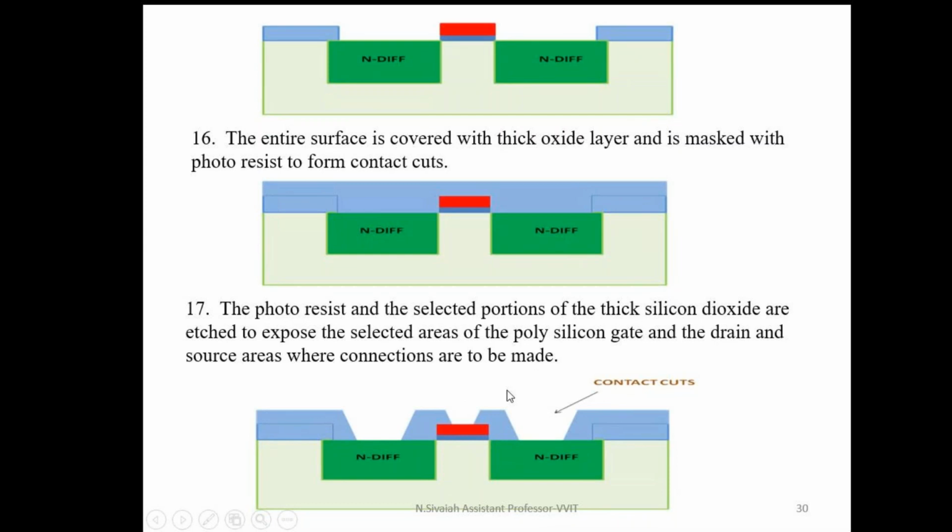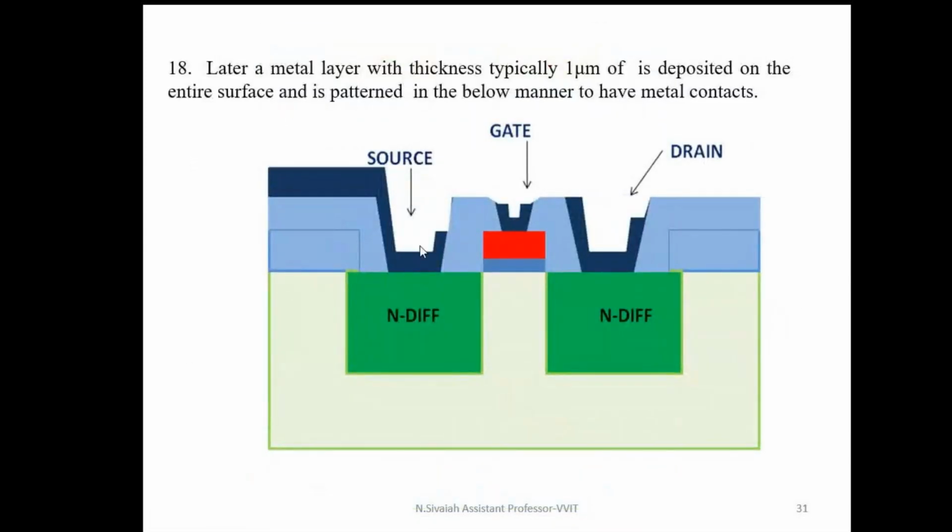Photolithography means the same only: forming a photoresist, photomask and after that UV rays. This is the final diagram of an NMOS transistor with the source terminal, gate terminal and drain terminal with the contact cuts also. See, to fabricate any device, we have to follow this sequence of steps only. We have to use the photolithography concept many times because wherever I want to remove the SiO2, I go for